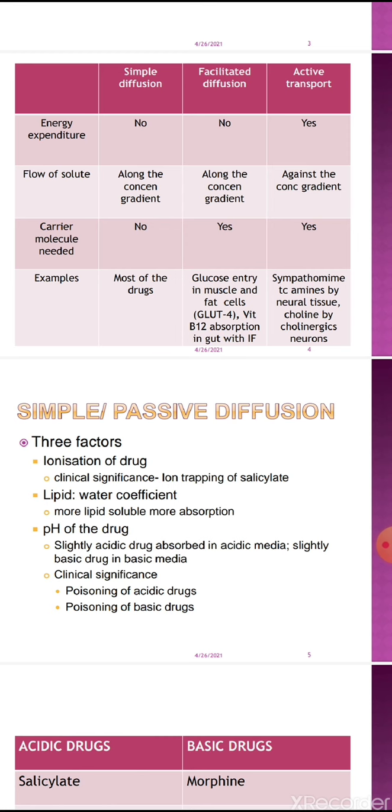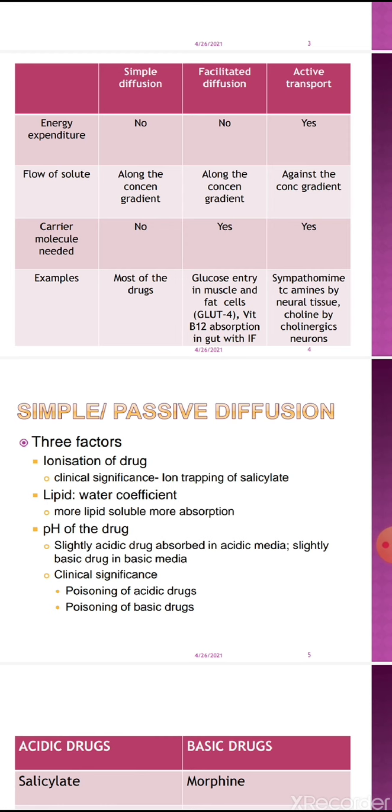So what do you want in that condition? In the case of aspirin toxicity, you want aspirin to be excreted out at a faster rate from the body through urine. So you want this aspirin not to be reabsorbed back, so that it can be excreted out at a faster rate.